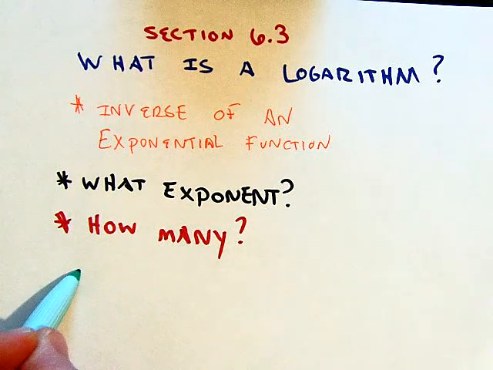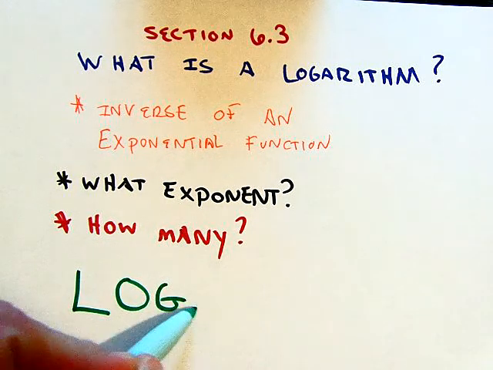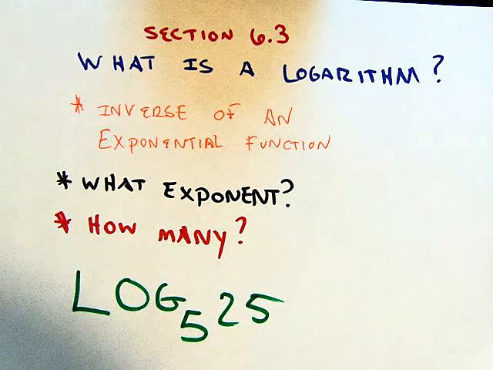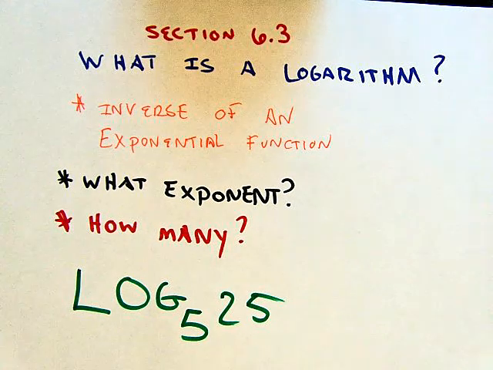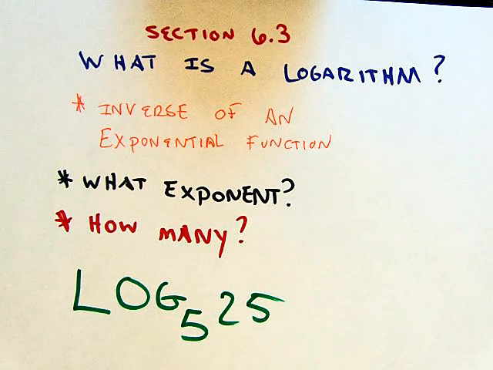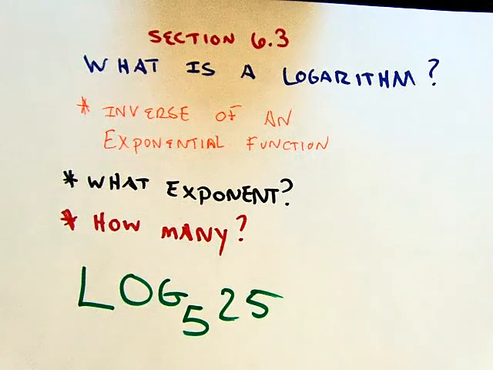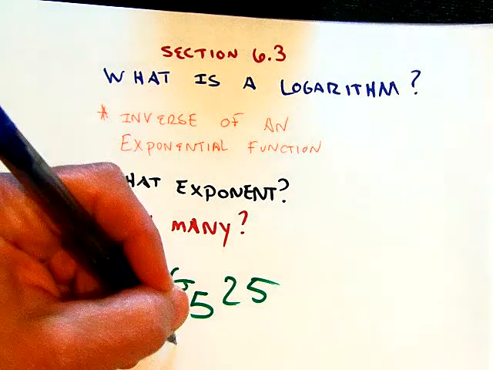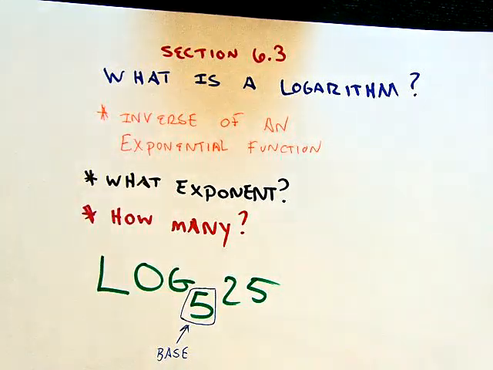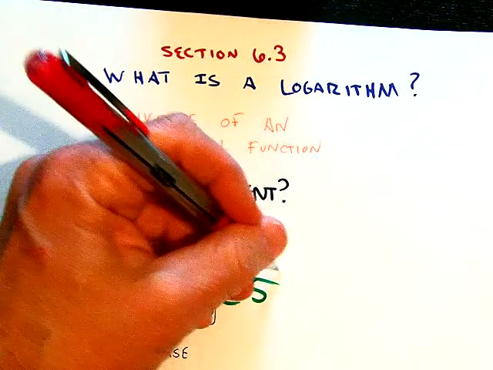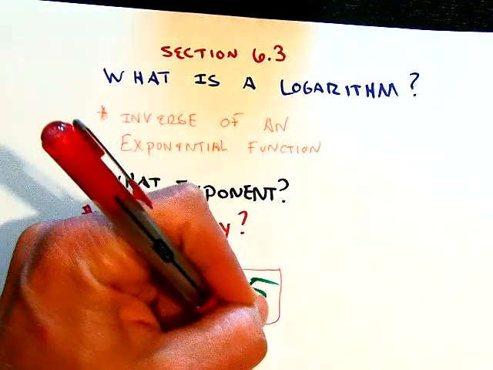So here's what a log looks like. So that's a log, okay? This says log base 5 of 25, okay, is equal to what? So when we look at this, 5 is our base, and what we call 25 is our argument. So 5 is considered the base, and the 25 is considered the argument.